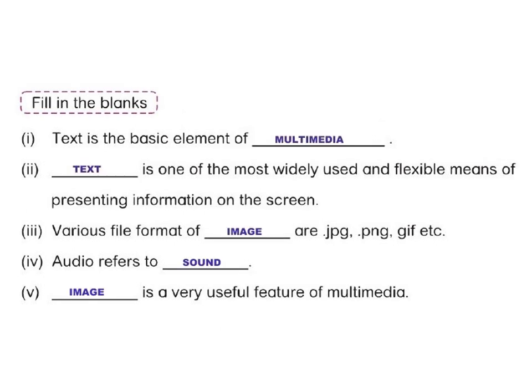So these are the answers. Text is the basic element of multimedia. Text is one of the most widely used and flexible means of presenting information on screen. Various file formats of image are .jpg, .png, .gif, etc. Audio refers to sound. Image is a very useful feature of multimedia. Pause the screen if required to note down the answers. I am moving on to the next slide.